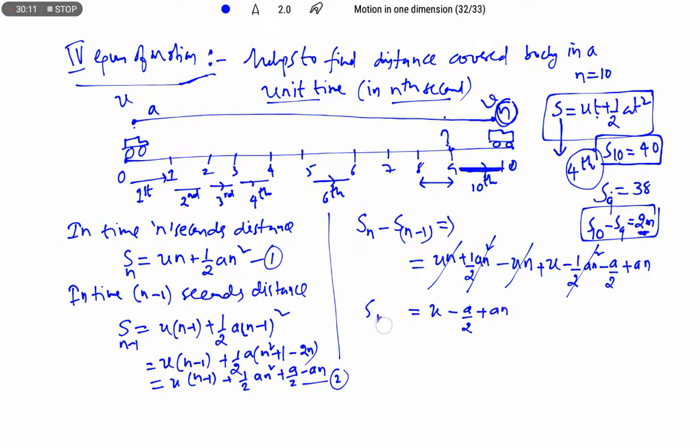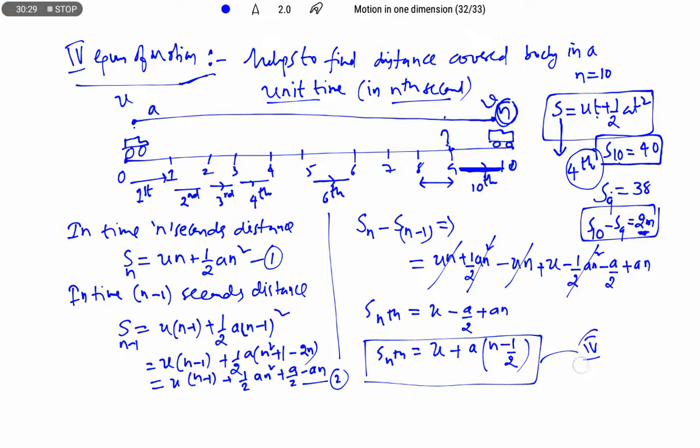This is what, in particular, is the distance in the nth second, that is Snth. So after rewriting this, we are going to get u plus a into (2n minus 1) by 2 as the formula for distance traveled in the nth second. This expression is known as the fourth equation of motion. We especially use this fourth equation of motion to find the distance traveled by the body in a particular time interval. Okay?